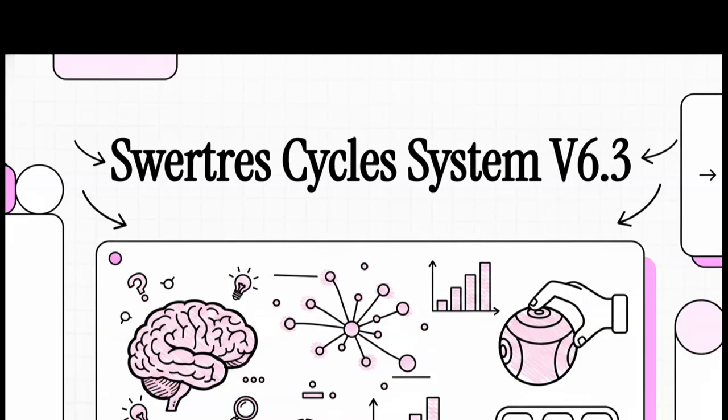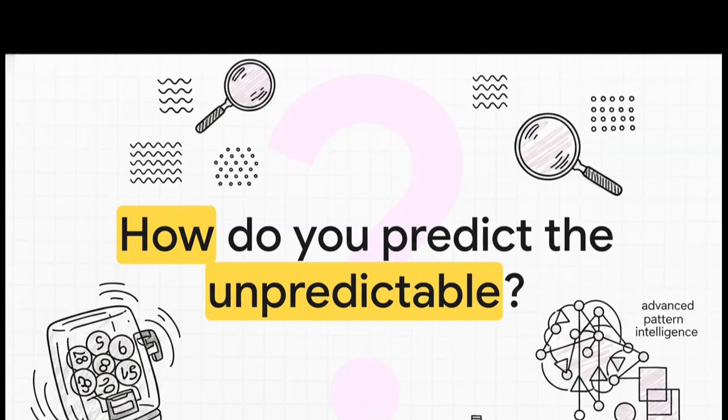We're not here to endorse this method, right? We're just here to break down the incredible architecture of a highly technical intelligence system and see exactly what it can teach us about deep data analysis. I mean, it's the ultimate question, isn't it? How do you predict the unpredictable?